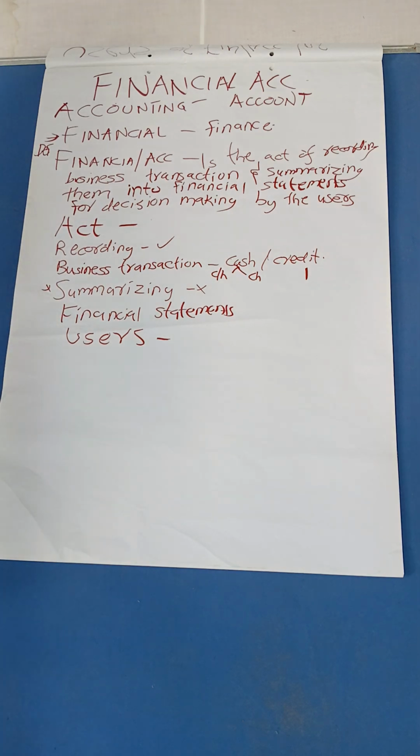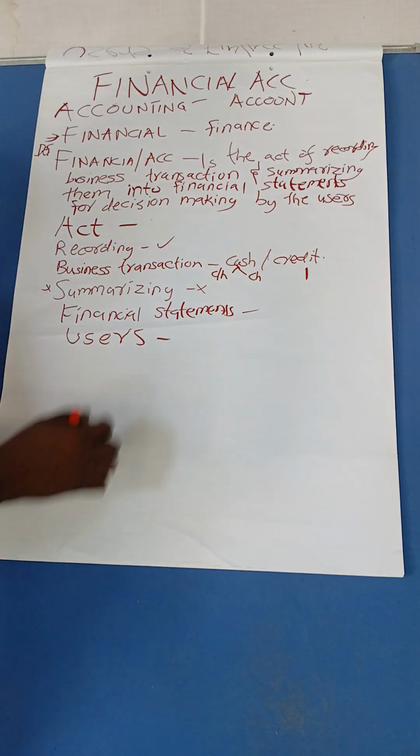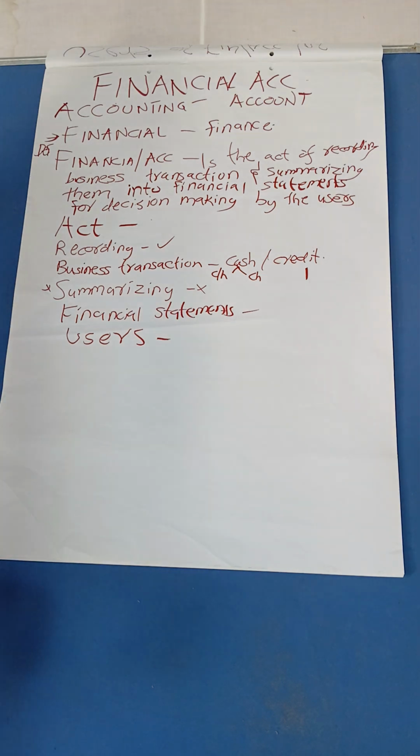Accounting books. Good. Financial statements. After we have done the recording, and engaged in various business transactions throughout the trading period, we have to come up with a financial statement at the end of the trading period. The end of the trading period can vary in businesses. A certain business can run for 1 month, another can run for 1 year. So at that 1 year, we have to come up with the final accounts. We have to come up with the profit and loss account.